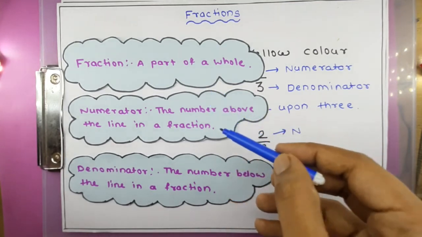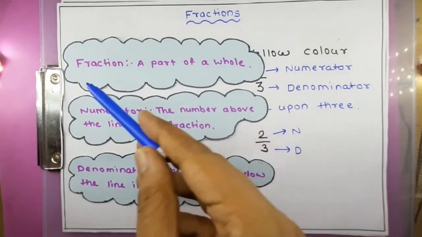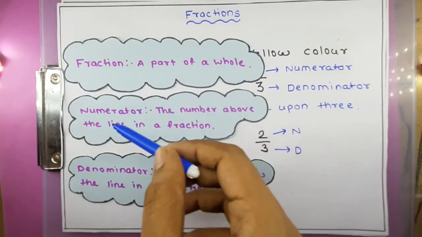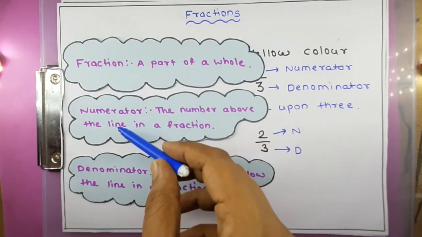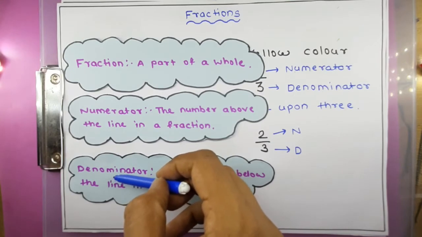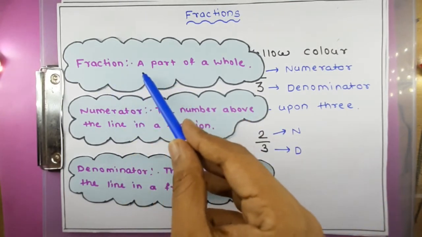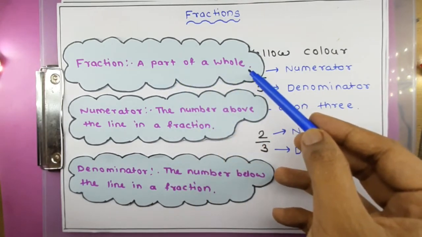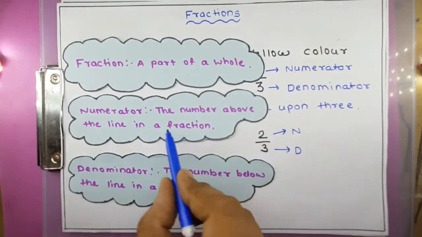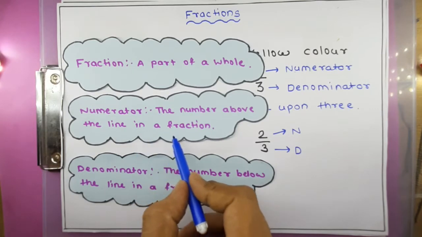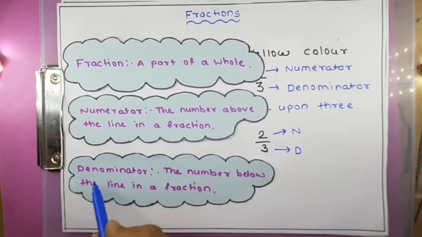So these three things you should know: first, what is the meaning of fraction, then the meaning of numerator, and last, the denominator. I hope you have understood this. A fraction, a part of a whole, is called a fraction. The numerator, the number above the line in a fraction, is called the numerator. And the denominator, the number below the line in a fraction, is called the denominator. I hope you have understood this.